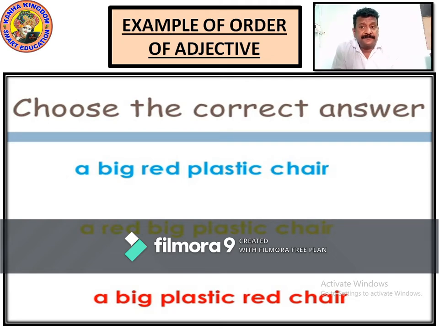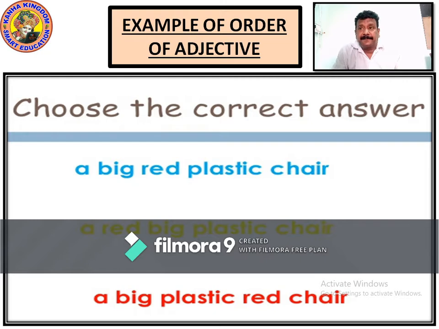One more example of order of adjective. Choose the correct answer. A big red plastic chair. A red big plastic chair. A big plastic red chair. So now what is the correct answer? When you look into order of adjective, what is an order?